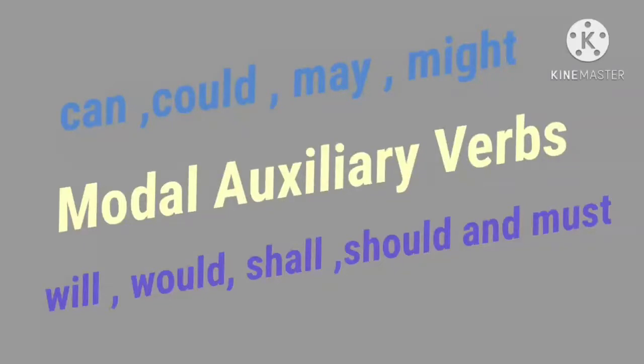They are always used with main verbs and can never be used as a full verb in a sentence. That means they do not act individually. They are used only with main verbs.